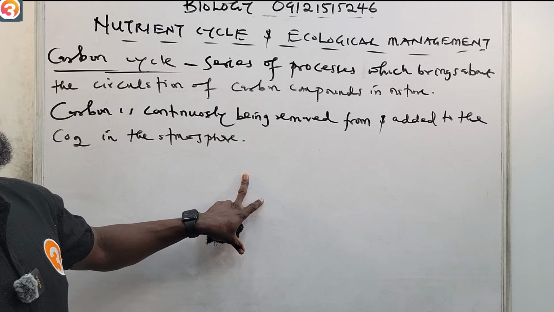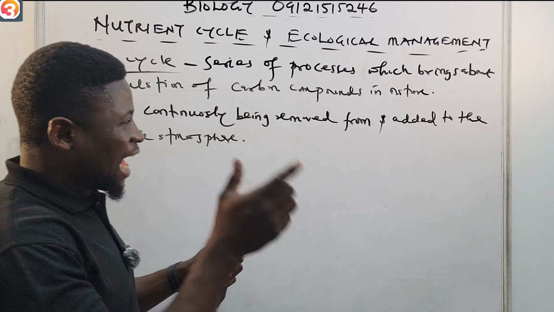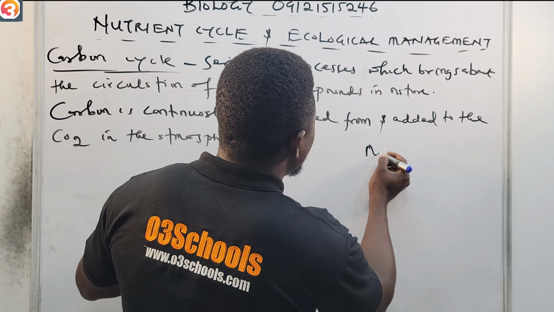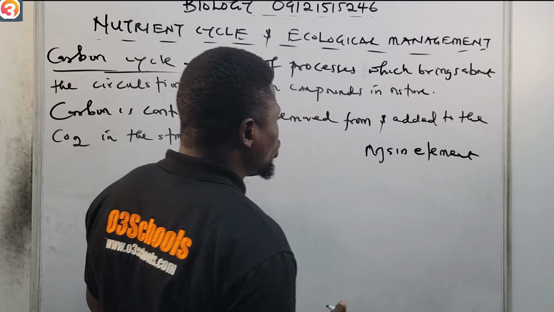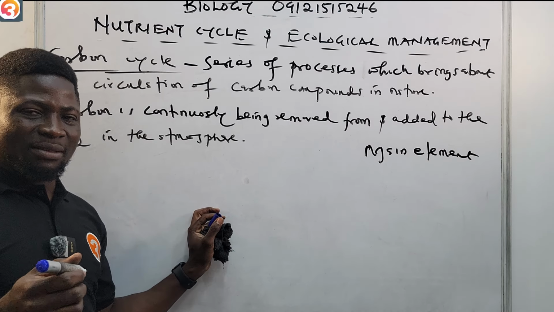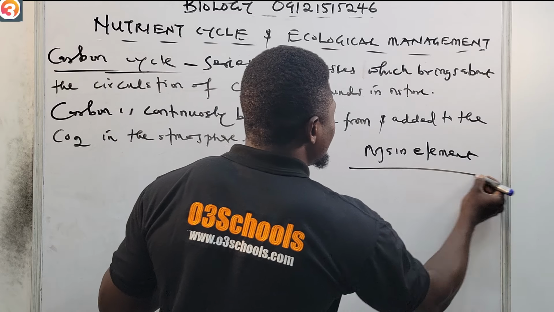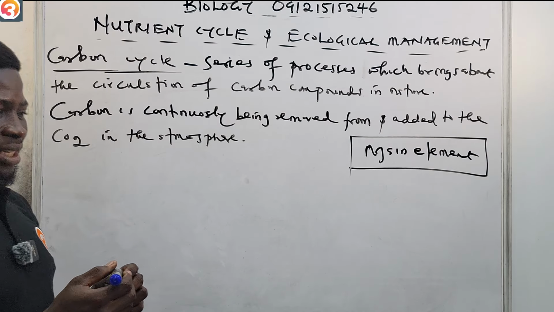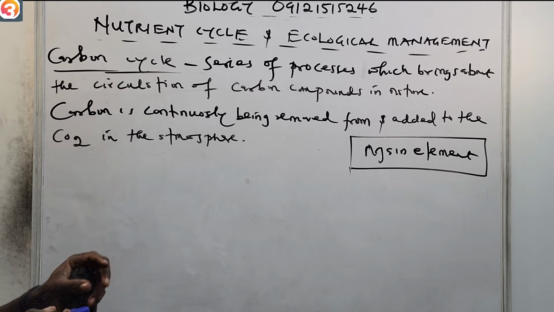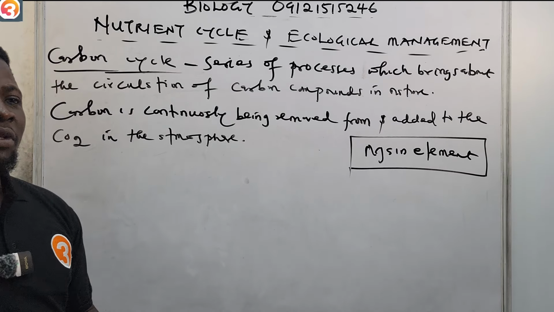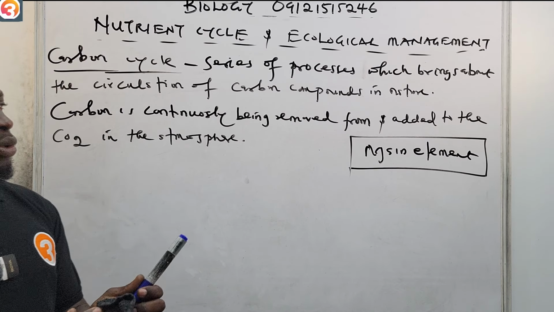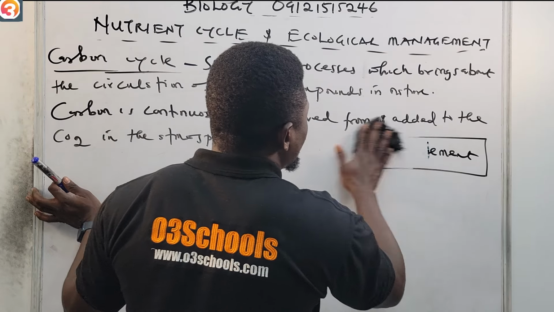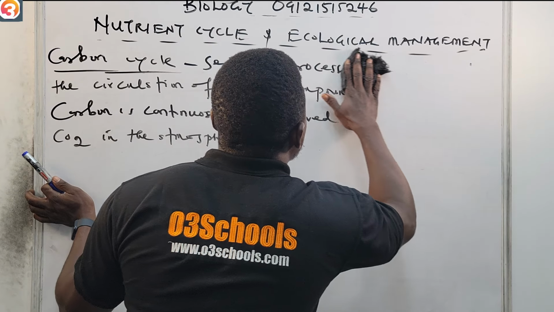And you should know that carbon is very, very important because carbon is the main element in the compounds that make up living organisms. That's why carbon is very important, and that's why we need to recycle this nutrient. So now let us quickly look at the processes involved in the carbon cycle.